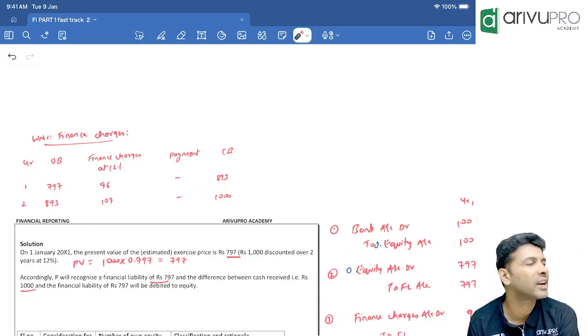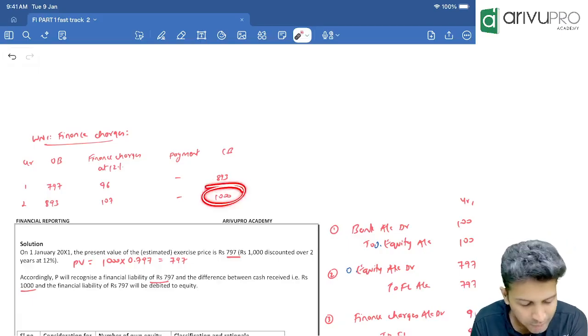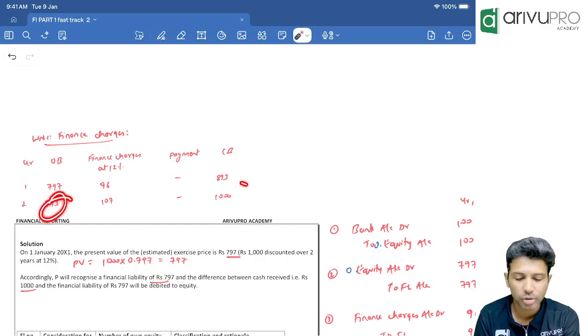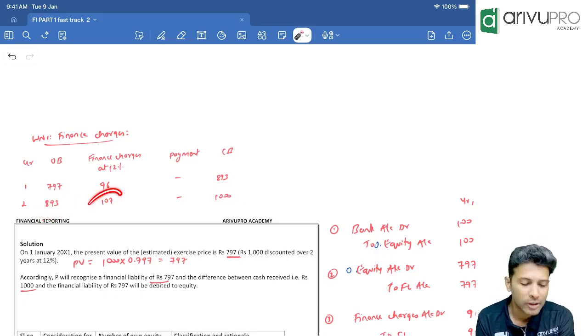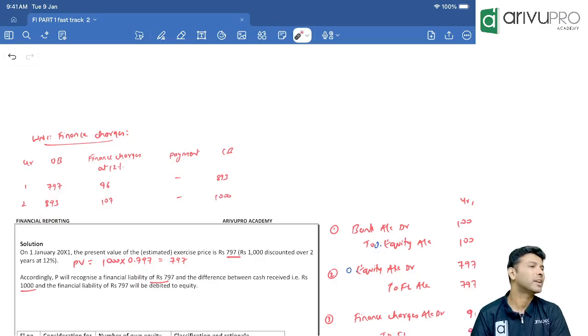Closing balance we'll have to make as what? 1000. So do 1000 minus 893. What are you getting? 1000 minus 893, how much? 107. That is your second year's finance charges.